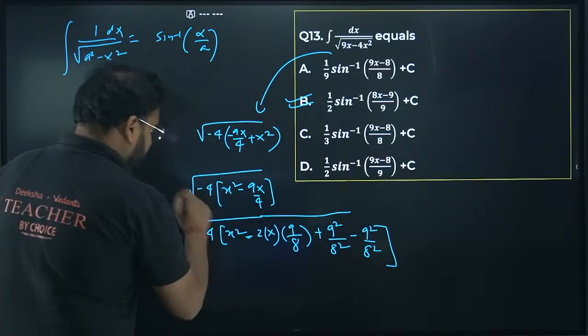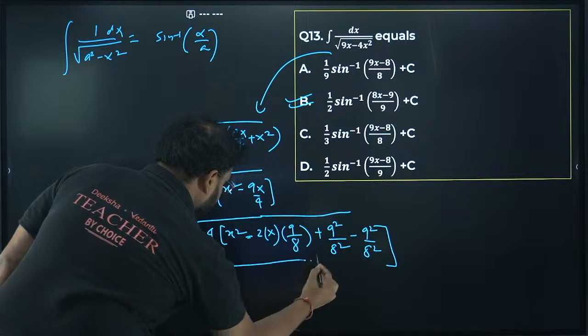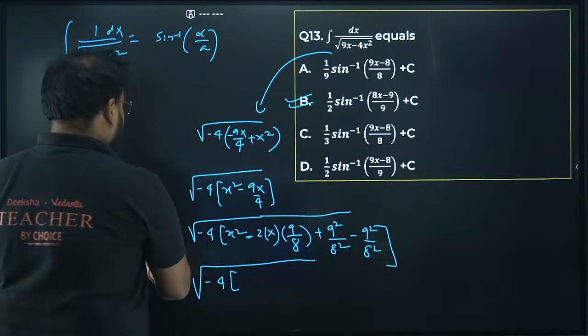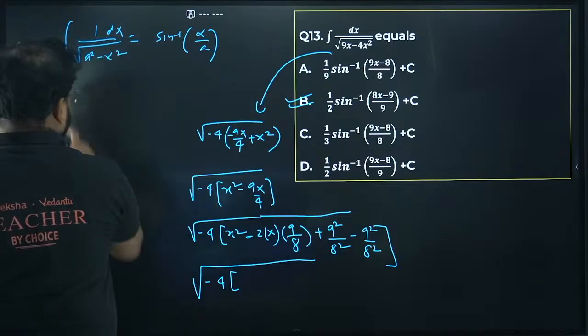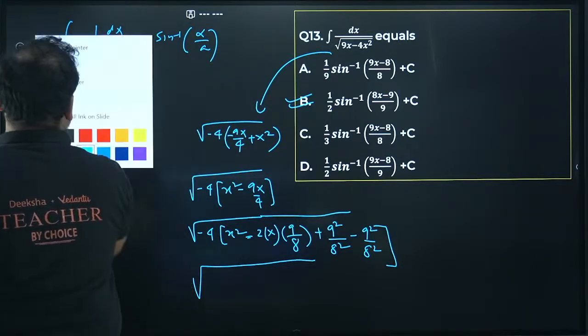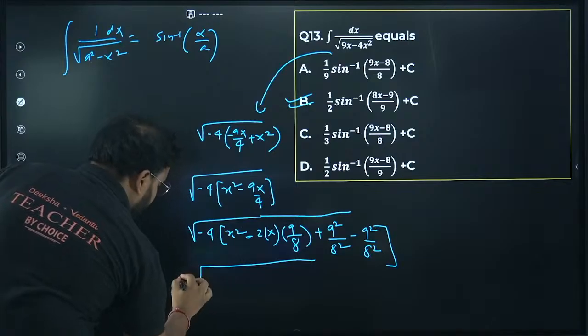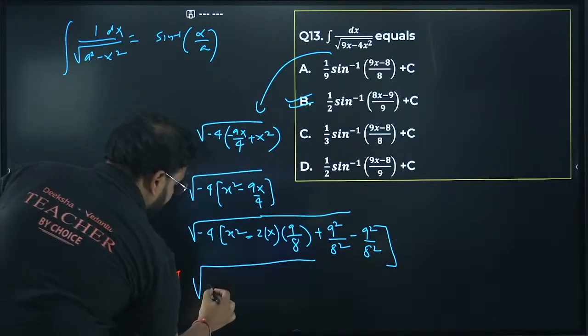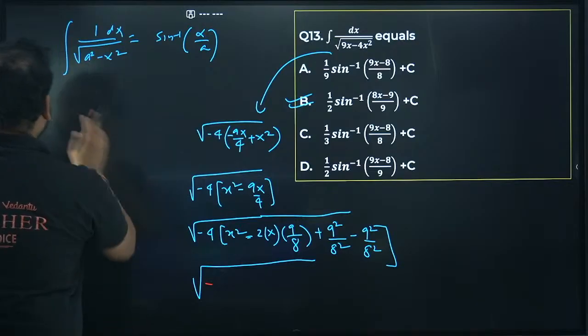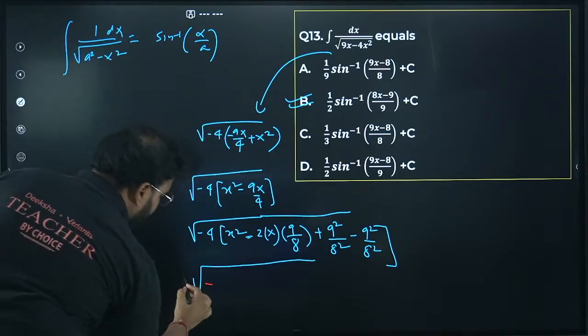Check this out. So what we're getting over here is minus 4 is outside, of course. I can take 4 common and just keep the minus sign over here. I can take 4 common outside the root, and leave the minus sign over here. When I take 4 common outside the root, it will become 2.